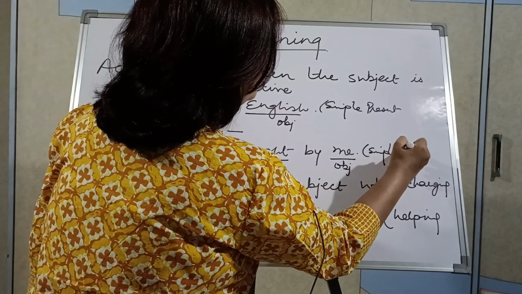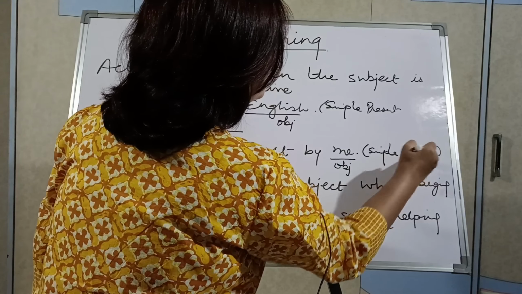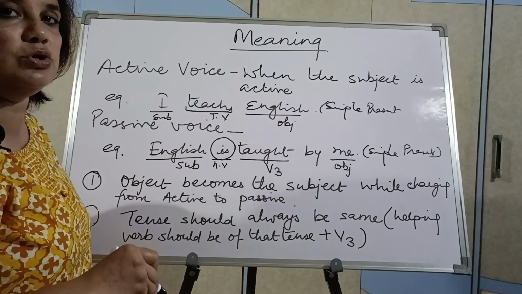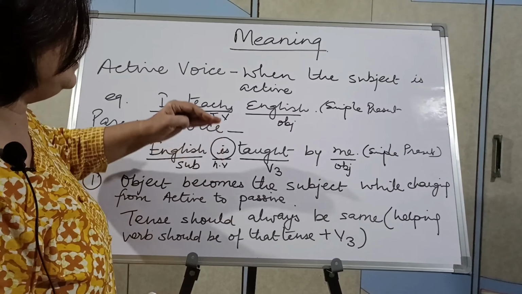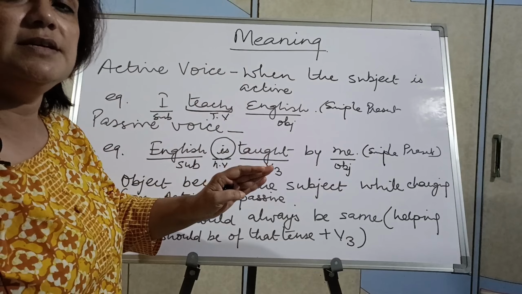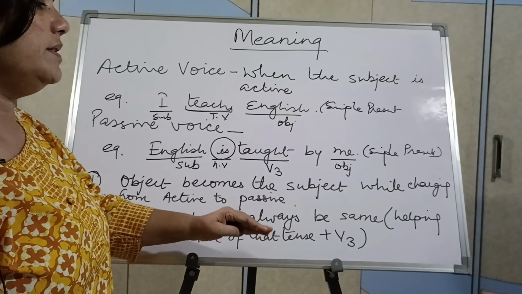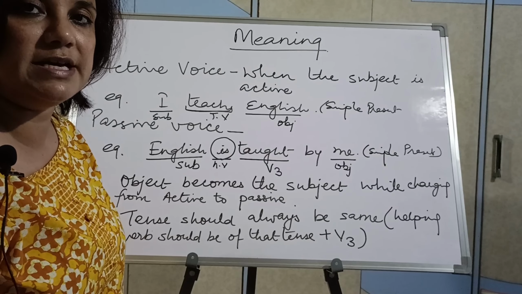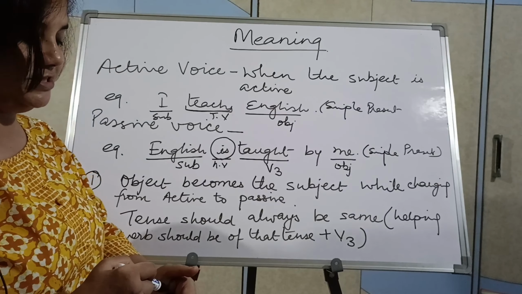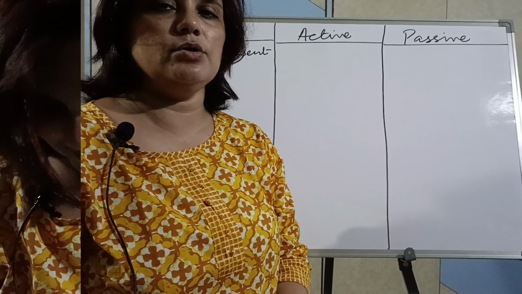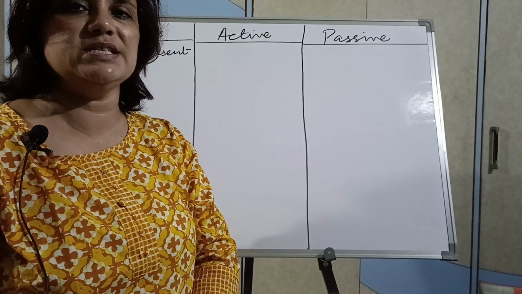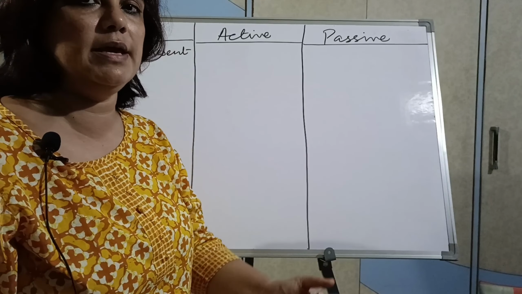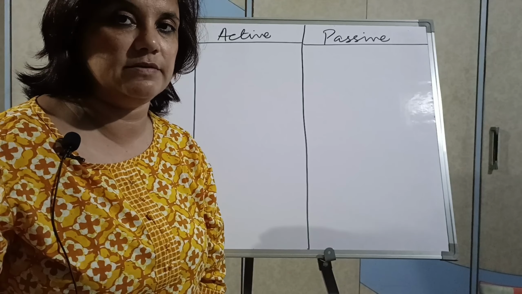It cannot be changed to present perfect or present continuous or future continuous. It cannot be changed. Mostly children make this mistake while they change the tenses. Only this is the key rule, that tense should be the same from active to passive. Okay, we will take some more examples, boys. Children, we will take only one example, or we may take two examples with different subjects, and we can see all the forms of active and passive voice.